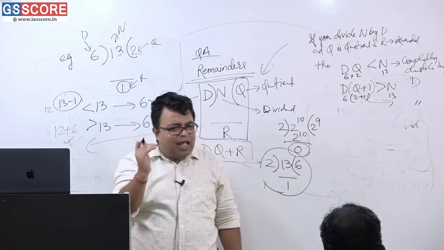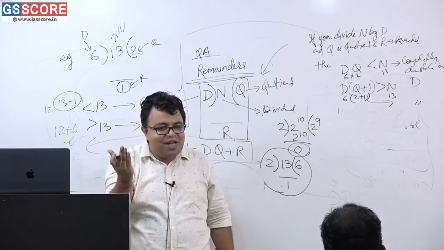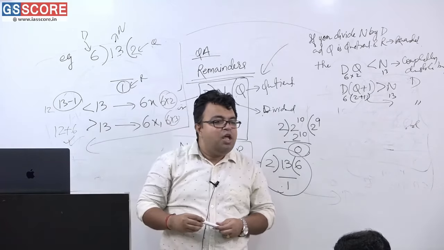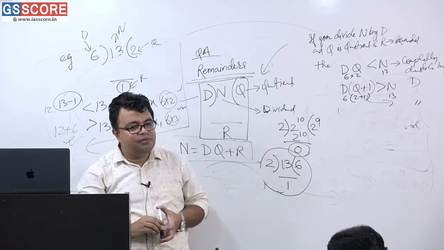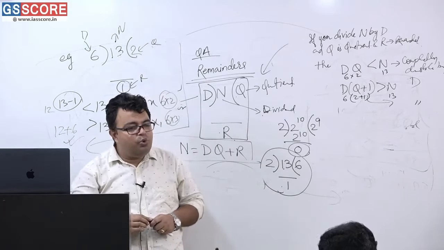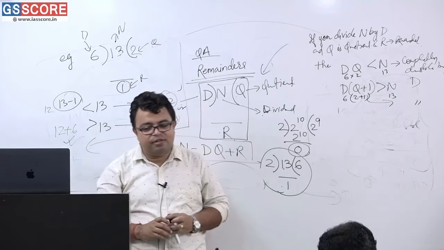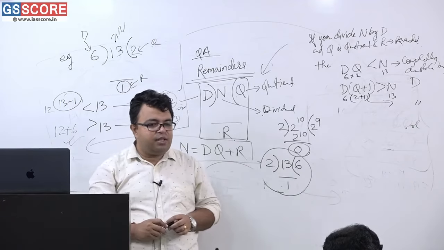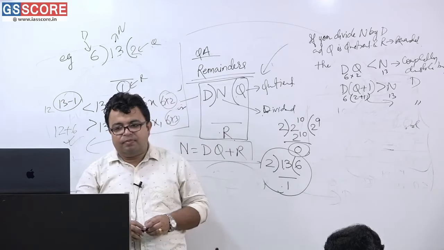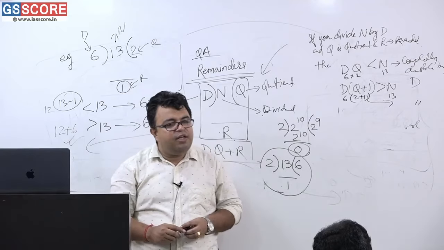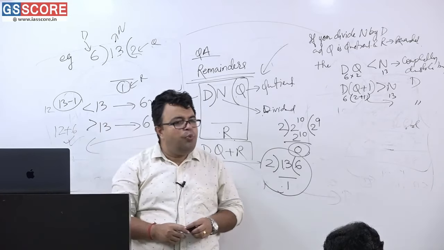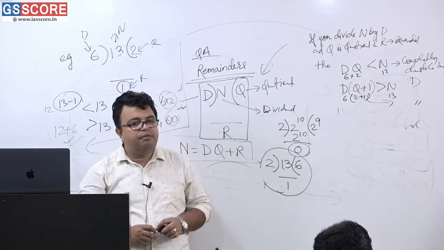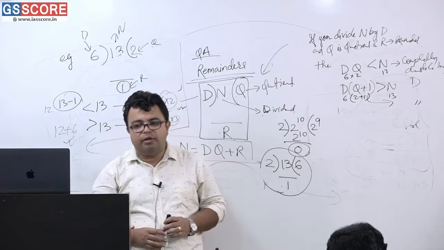So based on that, can you make one question that is of CSAT level? Please write down a question. Find the difference between the largest 2-digit number and the smallest 3-digit number, which when divided by 6 give 2 as a remainder.